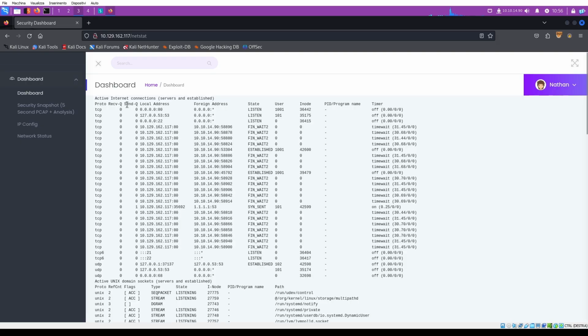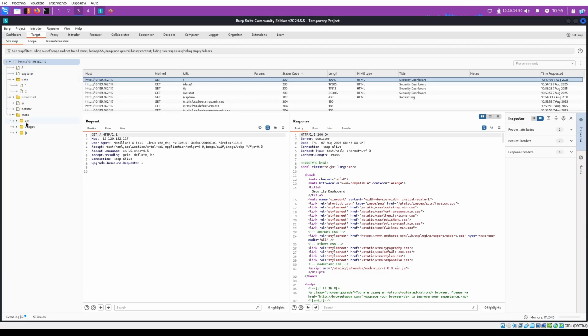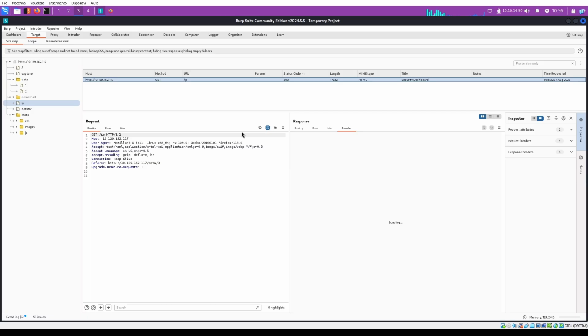Okay, so check Burp, go to target, we have the IP with response. Let's show the IP configuration, the netstat.